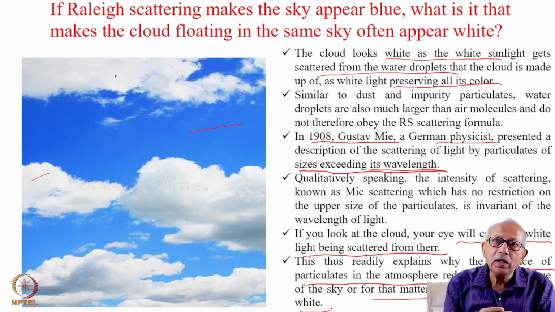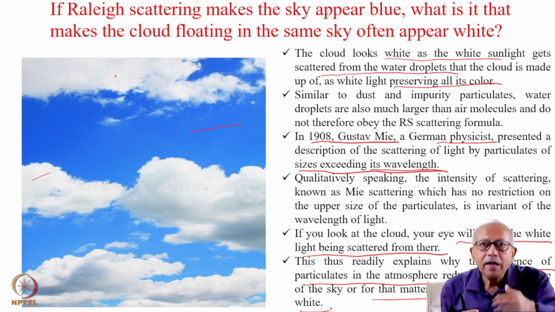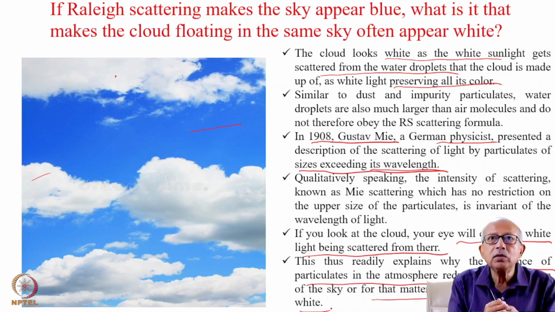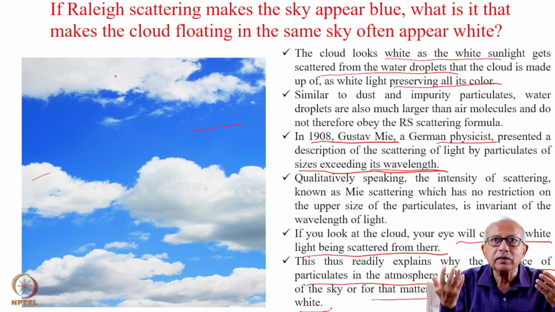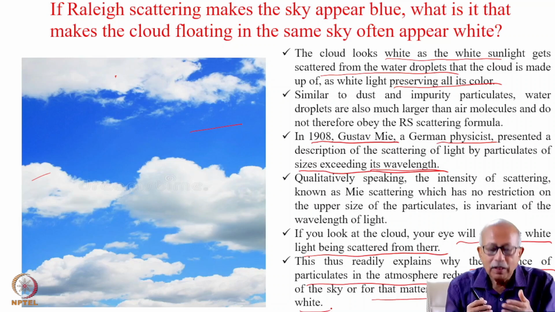So it will basically reduce the Rayleigh scattering. That means it will reduce the amount of blue light that was being scattered. So the sky will appear less blue in the presence of such particles.